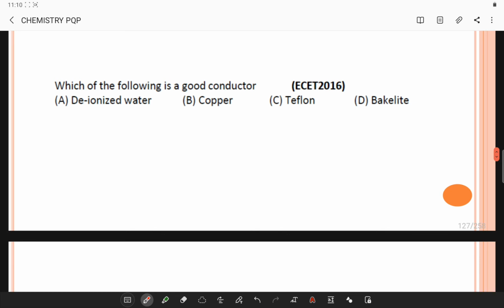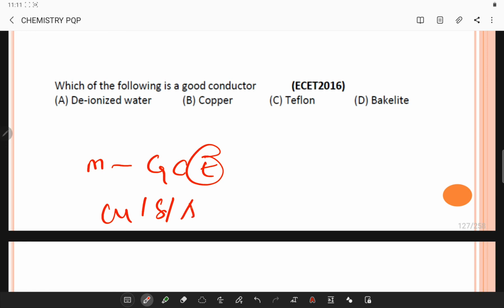Which one of the following is a good conductor? Basically, metals are good conductors of electricity. Copper, silver, and gold are good electrical conductors, and in a conductor electric current can flow freely since metals have free electrons as charge carriers.